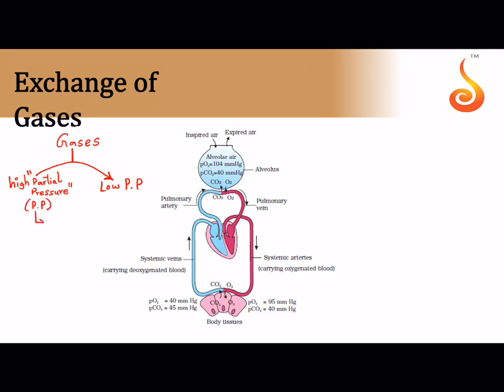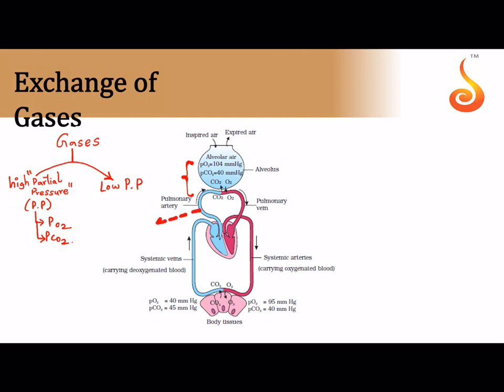Now generally we represent this as partial pressure of oxygen, PO2, partial pressure of carbon dioxide, and so on and so forth. So remember that gases flow from higher partial pressure to lower partial pressure. Now let us see why this exchange is happening here between the alveoli and the blood. What kind of blood is reaching the alveoli?